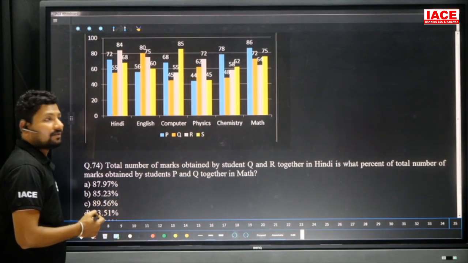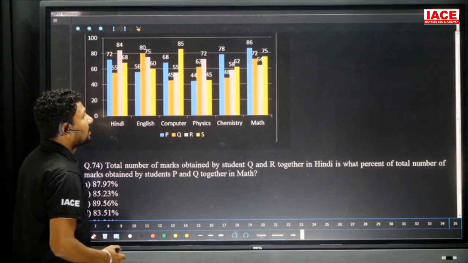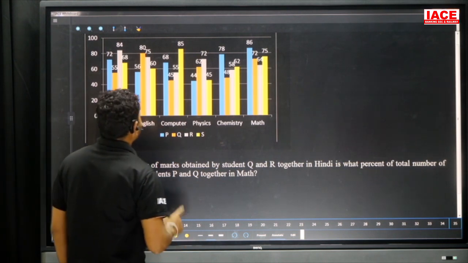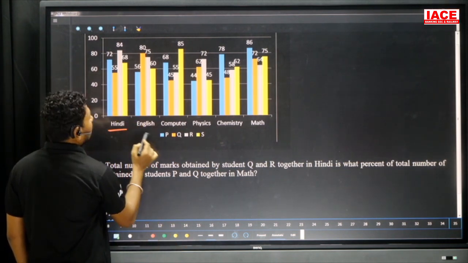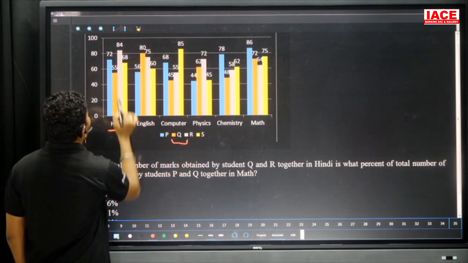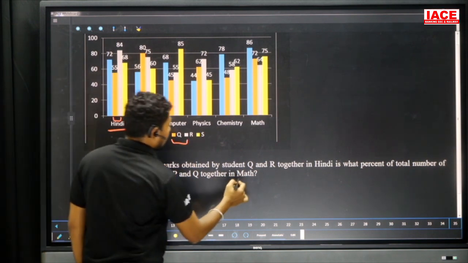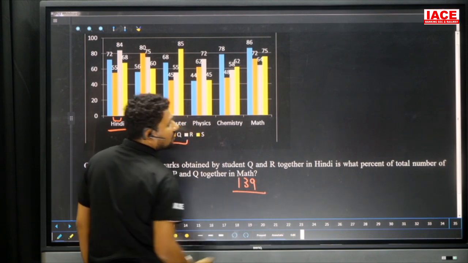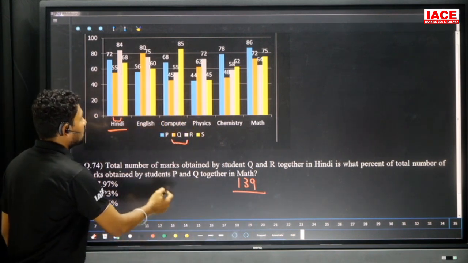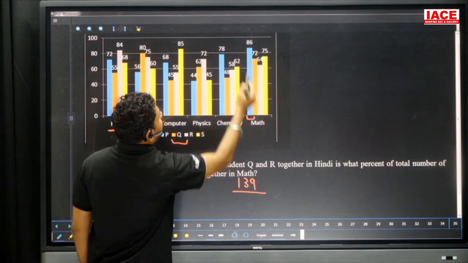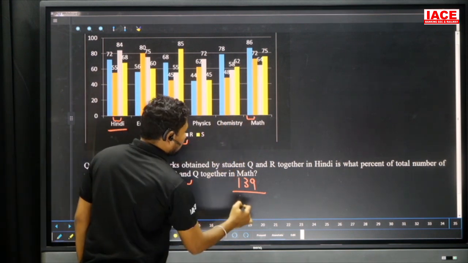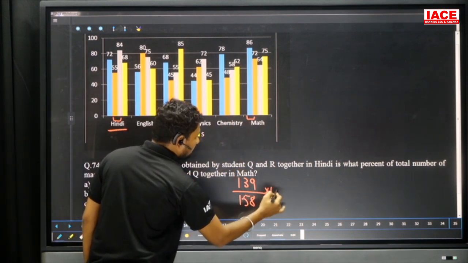Question number 74. The total number of marks obtained by students Q and R together, in particularly Hindi. In this subject, we need Q and R. So 55 plus 84, 139. This 139 is what percentage of the total number of marks obtained by students P and Q? P and Q in which subject? Math. It is 158. 139 by 158 into 100.